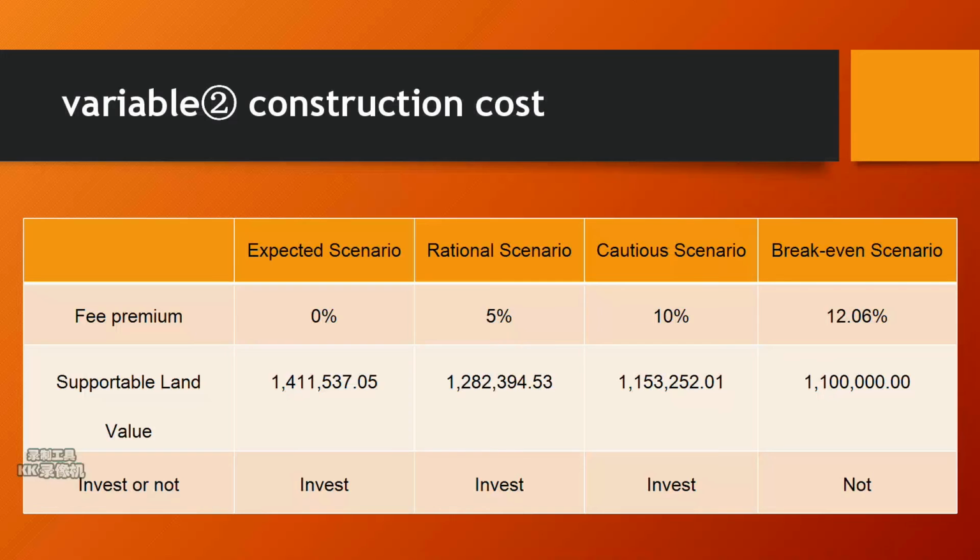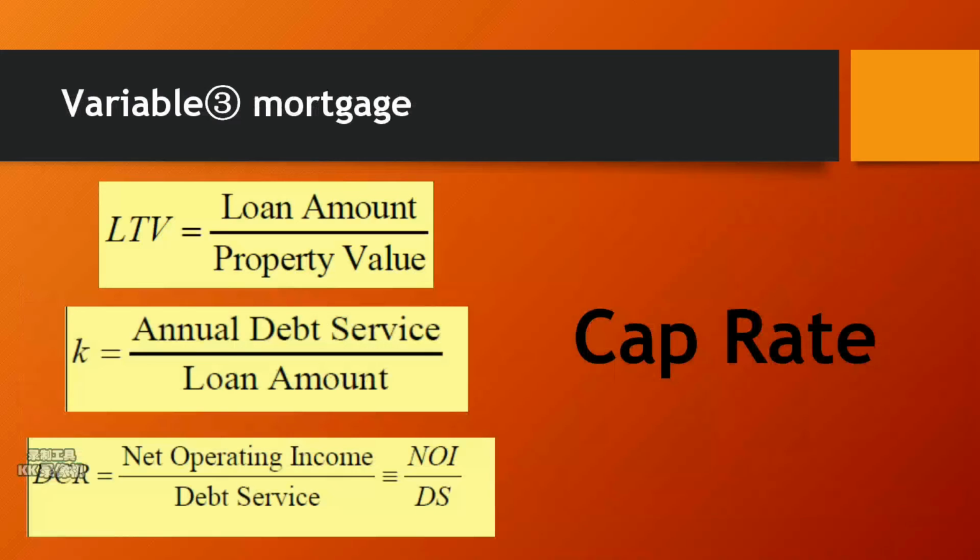They should try to negotiate with the construction crew to avoid construction costs exceeding $2.9 million, or they would lose money. Finally, we analyze the impact of the mortgage. We believe that the bank would not give a higher value of property than market for cautious consideration. So we recalculate the possible LTV and DSCR that the bank would provide.